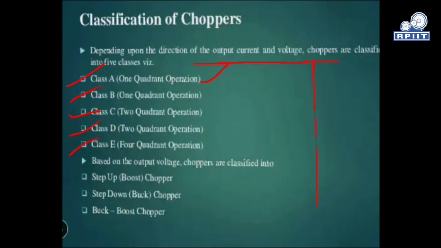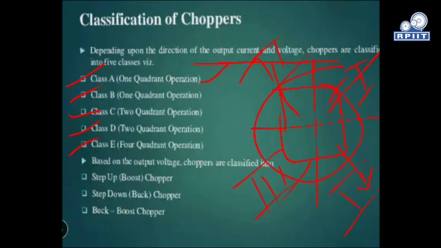Now, quadrant means like this. This is the first quadrant, this is the second quadrant, this is the third quadrant, and this is the fourth quadrant. These are the four quadrant operations we utilize. So the Class E chopper is the universal chopper that works in all four quadrants. Otherwise C and D work in two quadrants, and A and B in one quadrant operation.